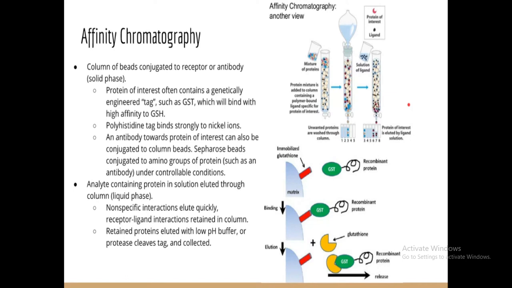A classical example is glutathione binding with the recombinant protein on the surface, and through dissociation and association, you can find out the released amount of that particular protein.